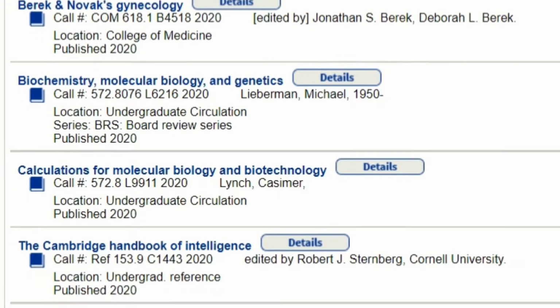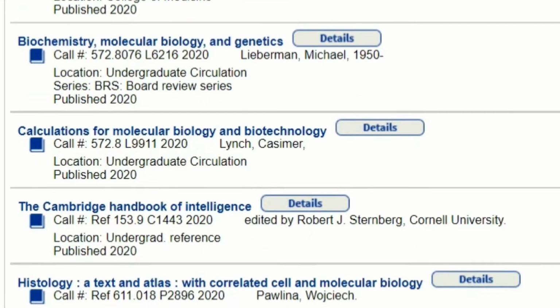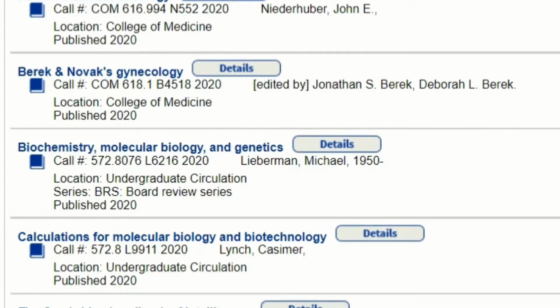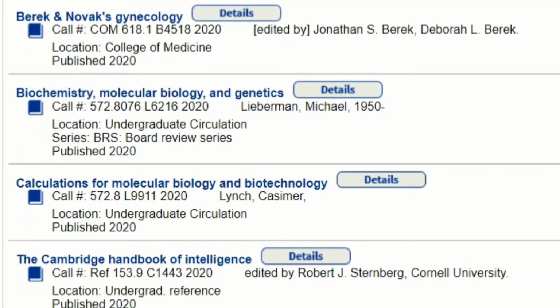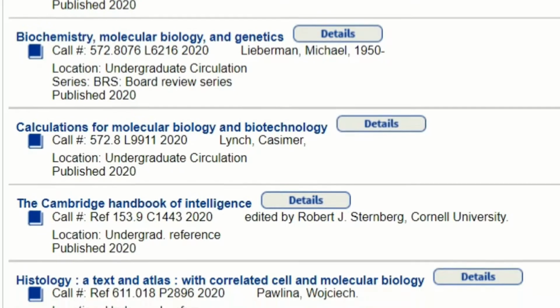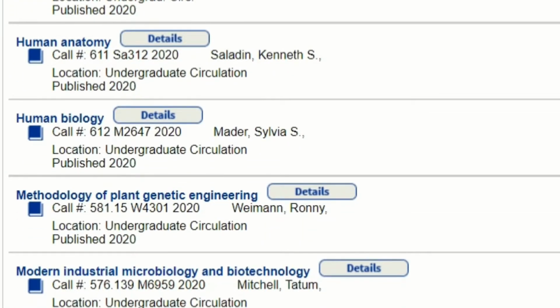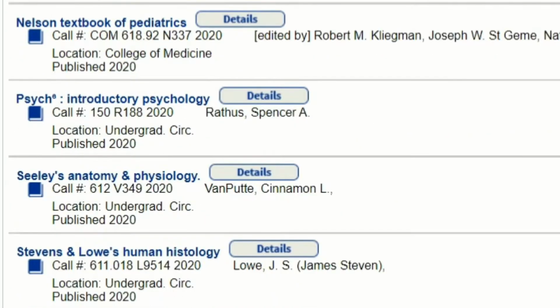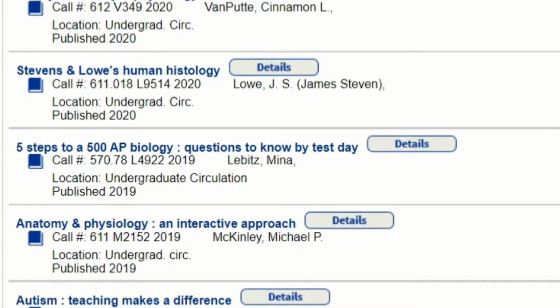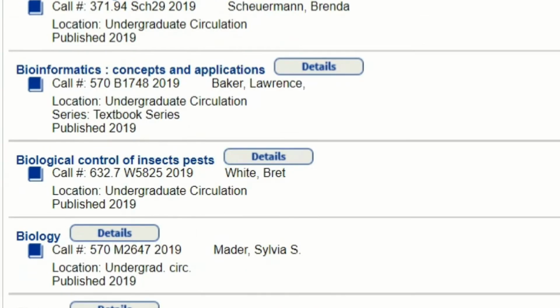See the latest copies of the books, and as you notice, books are located in the different sections or in the different libraries. There might be a question in your mind right now, how are you going to borrow them? Hold on, because later, I will tell you how. But for now, let's move on to the next database.